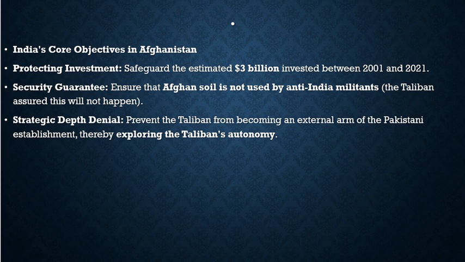Now let's move forward. India's core objective in Afghanistan: protecting investment, safeguarding the estimated 3 billion invested between 2001 and 2021. Security guarantee: ensure the Afghan soil is not used by anti-Indian militants. The Taliban assured this will not happen. Strategic depth denial: prevent the Taliban from becoming an external arm of the Pakistani establishment, thereby exploiting the Taliban's autonomy. So these are the objectives.